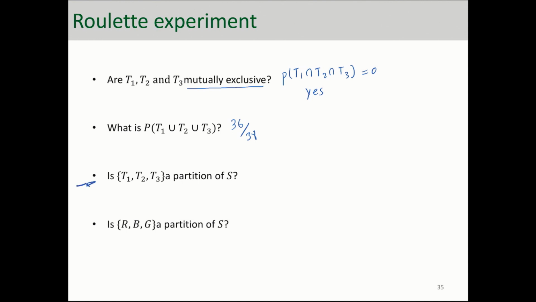Are T1, T2, and T3 forming a partition of the sample space? Well, we know the partition has two conditions. First, probability of T1 intersection T2 intersection T3 needs to be equal to 0, which means they have to be mutually exclusive.